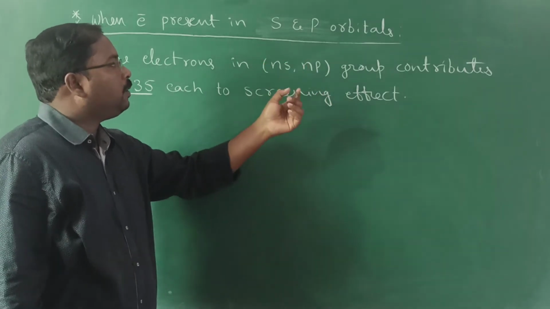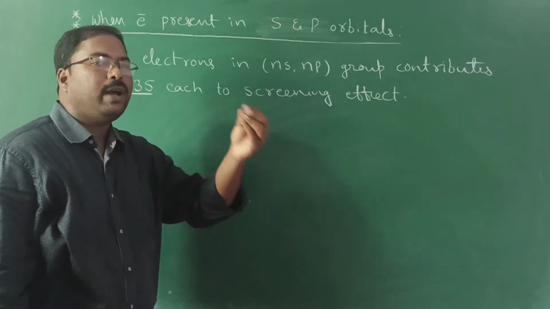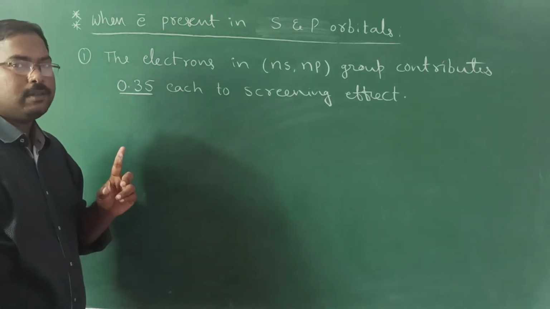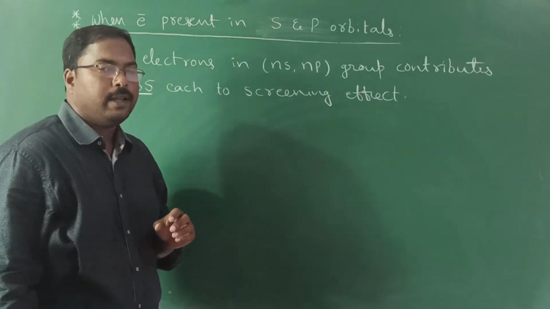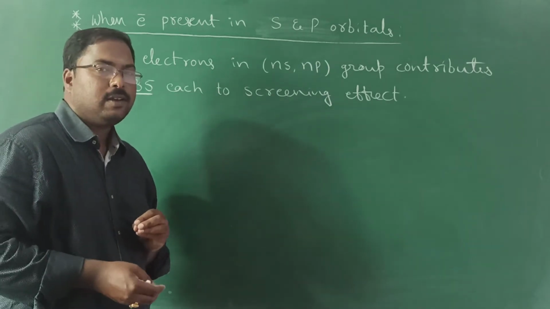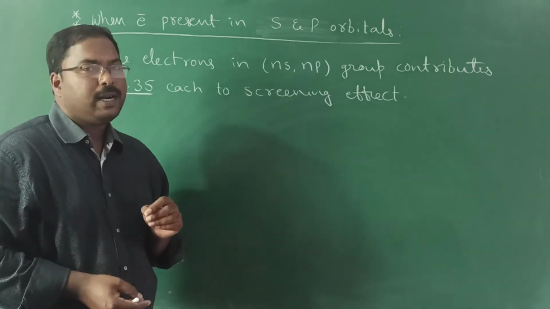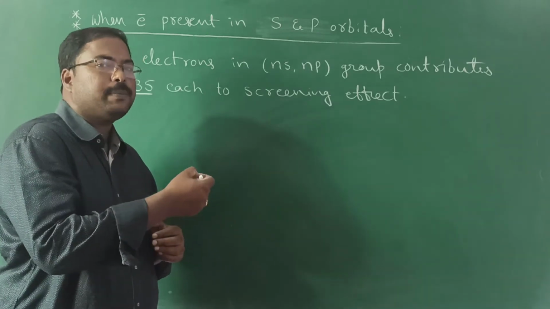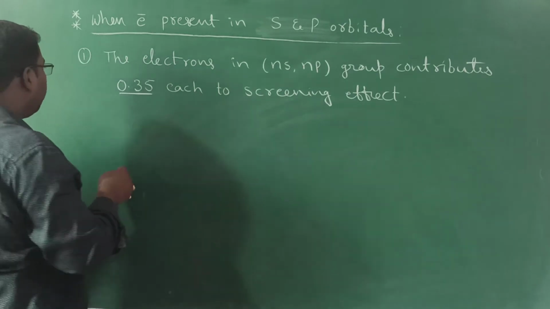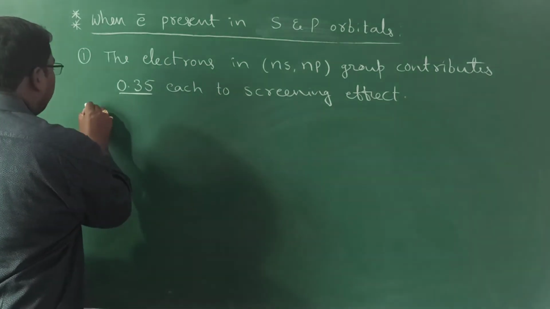For example, if in the s and p orbitals we have 5 electrons, each contributes 0.35, so 5 into 0.35. How to calculate everything, we will discuss with one or two examples. Like this it will be difficult to understand, so we will discuss some examples and then we will get clarity. So first note down the rules. Now coming to the second rule.